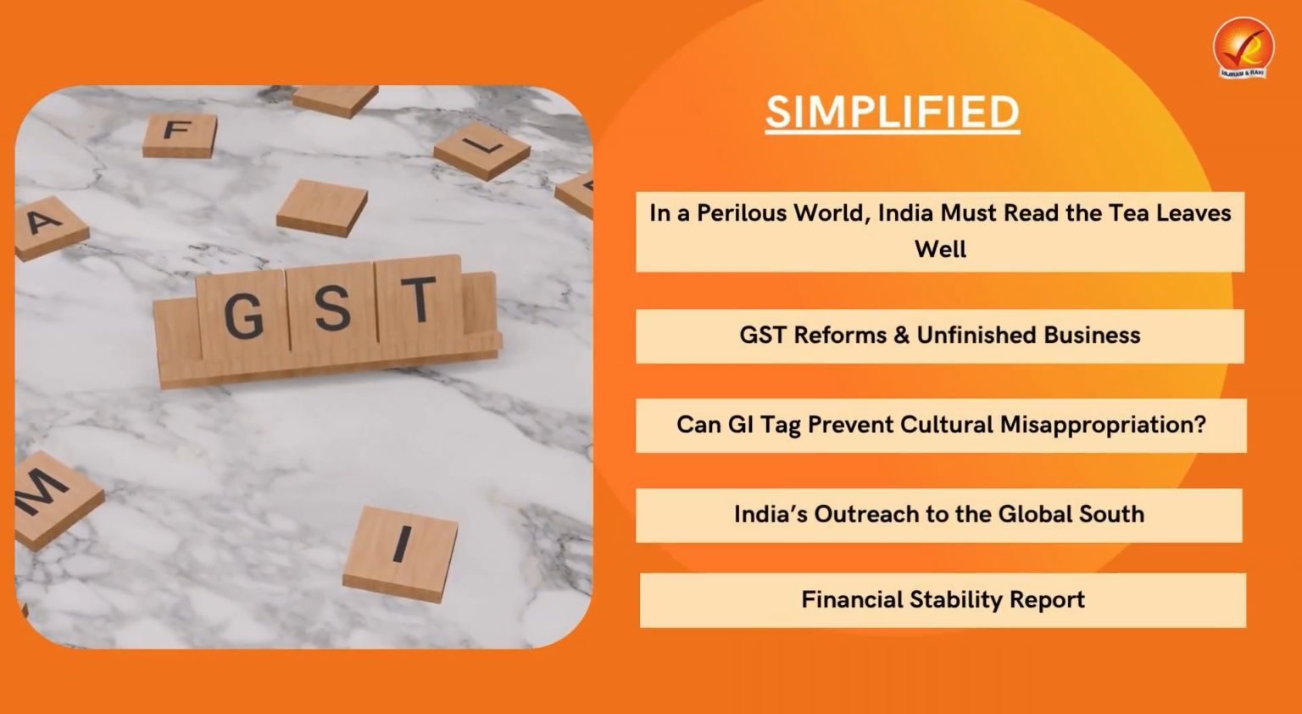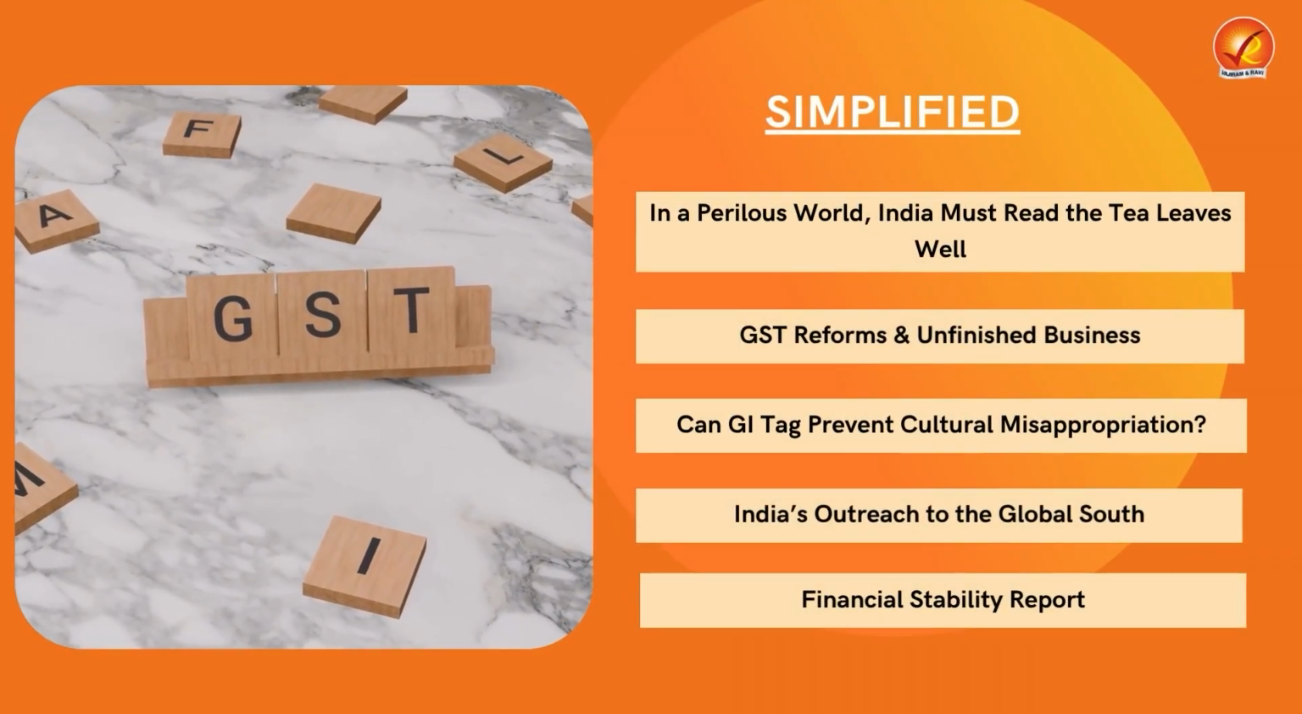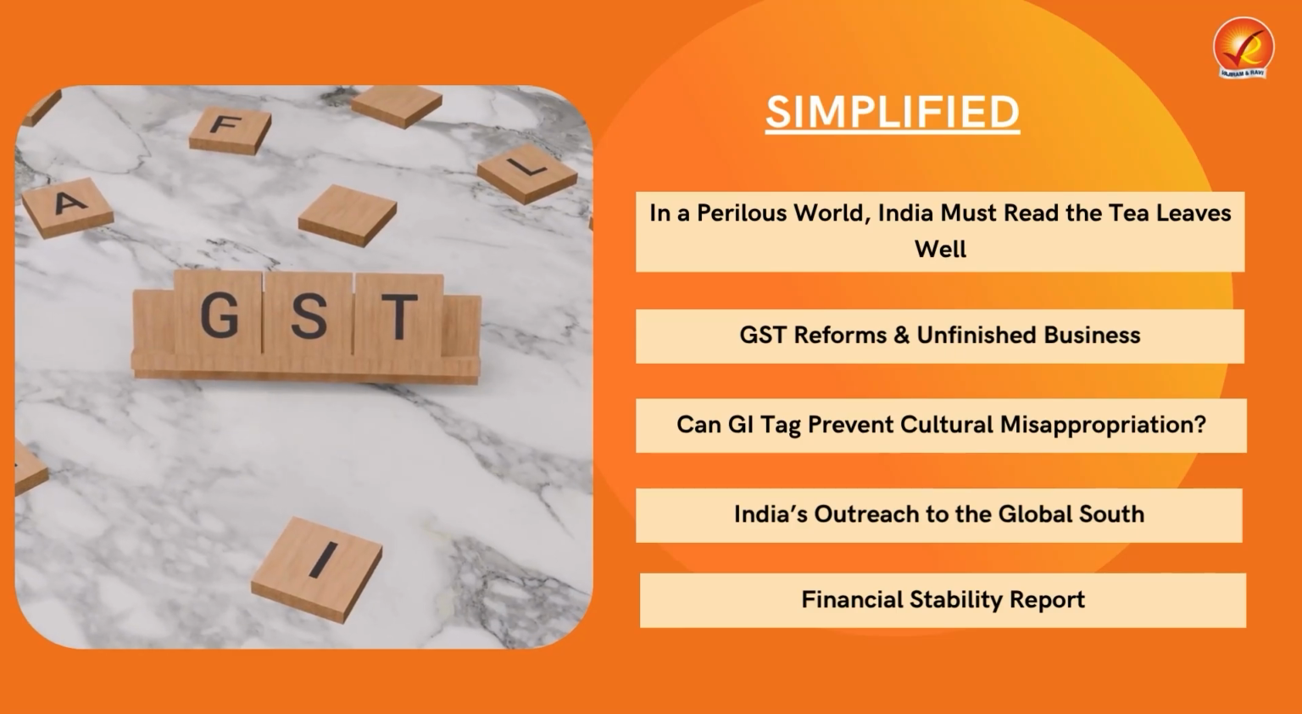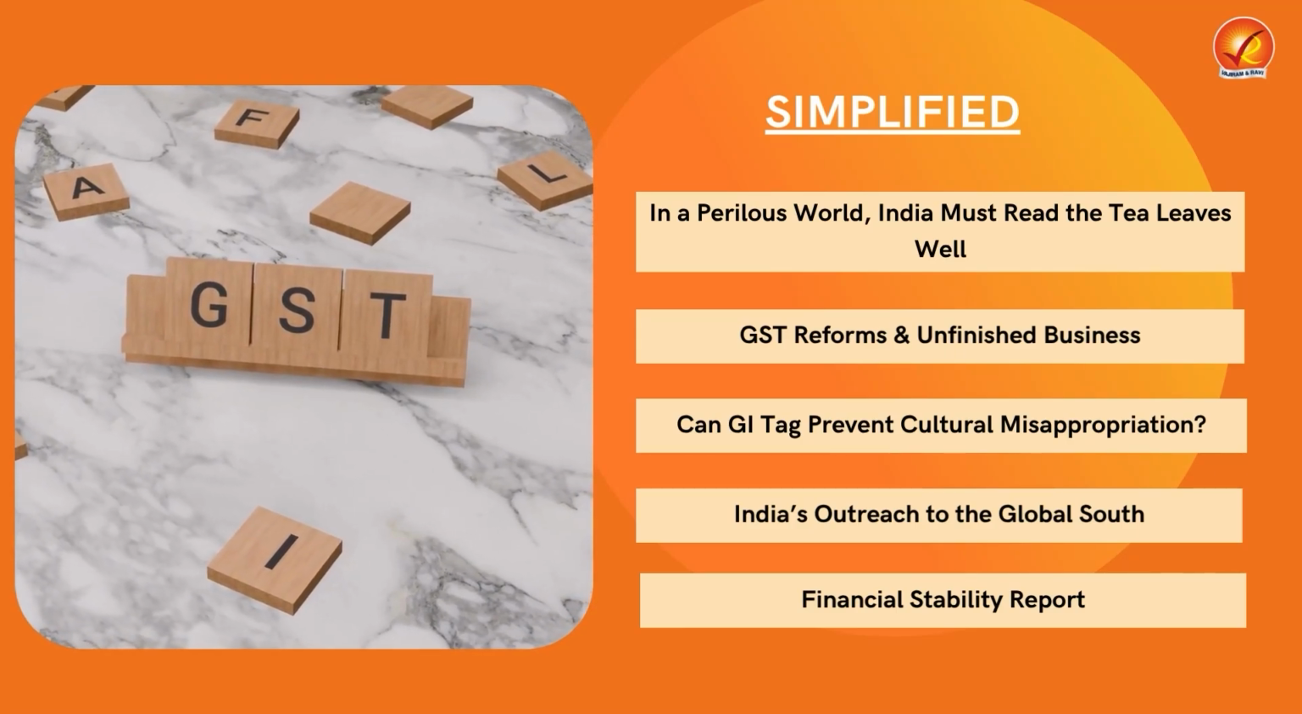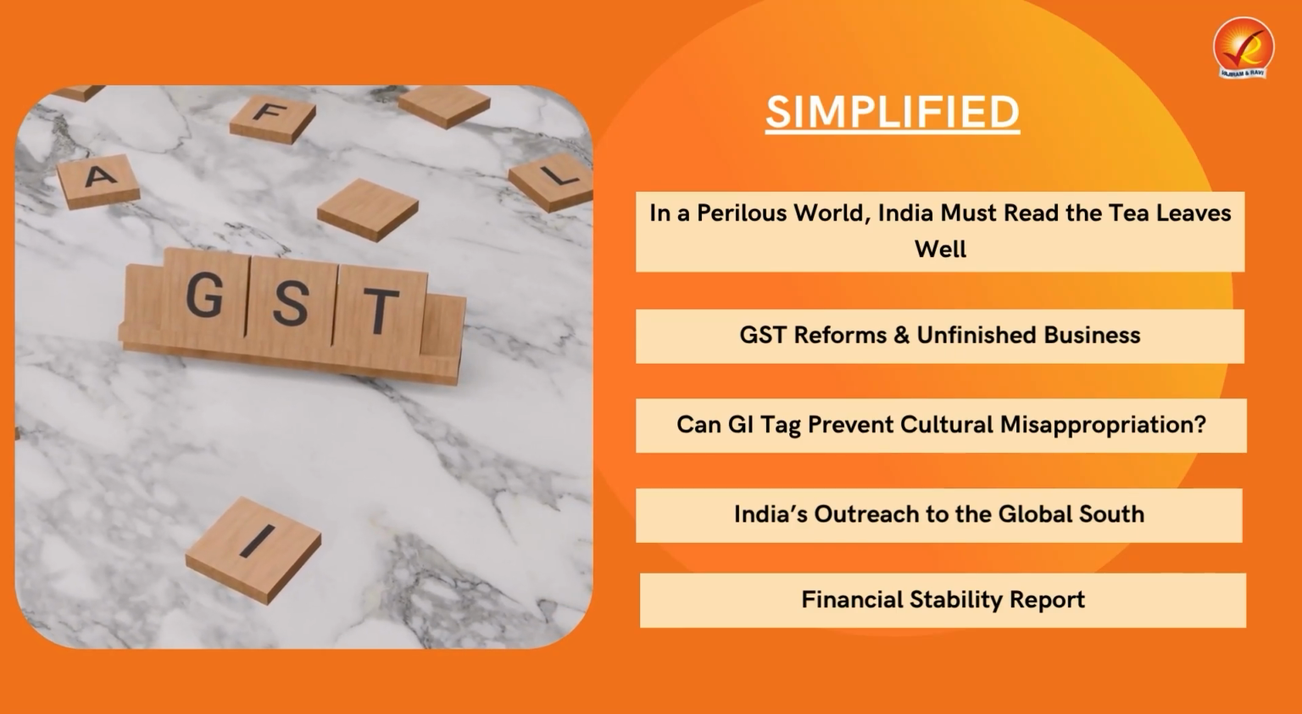Moving on to the simplified section, herein we'll be covering 5 current affairs issues in the most simple manner possible, and we'll also be doing the necessary value addition which would be relevant for your prelims examination.